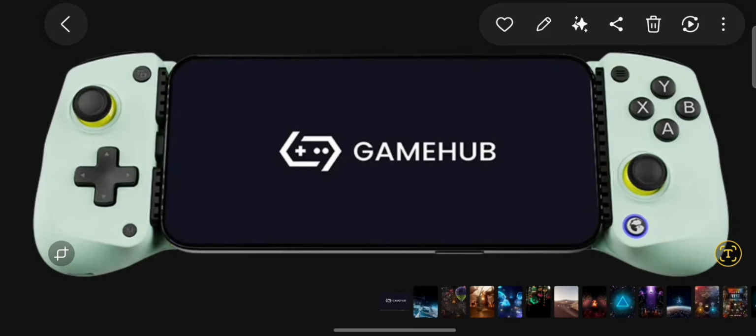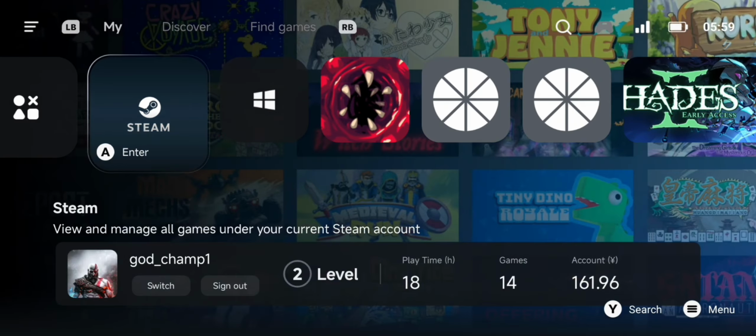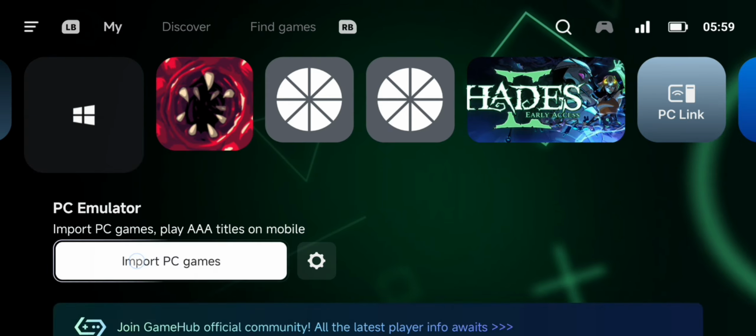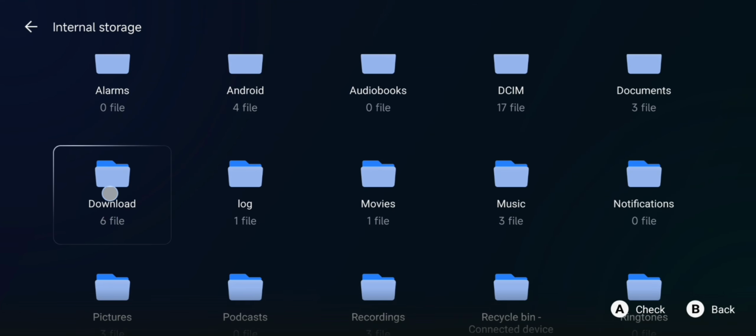Hello guys, in this video I'm gonna show you how to import your own PC games to the GameHub app. Make sure you have the version 5.3.5 or another one that is compatible to install these PC games. Go to import games, then you will open your files.